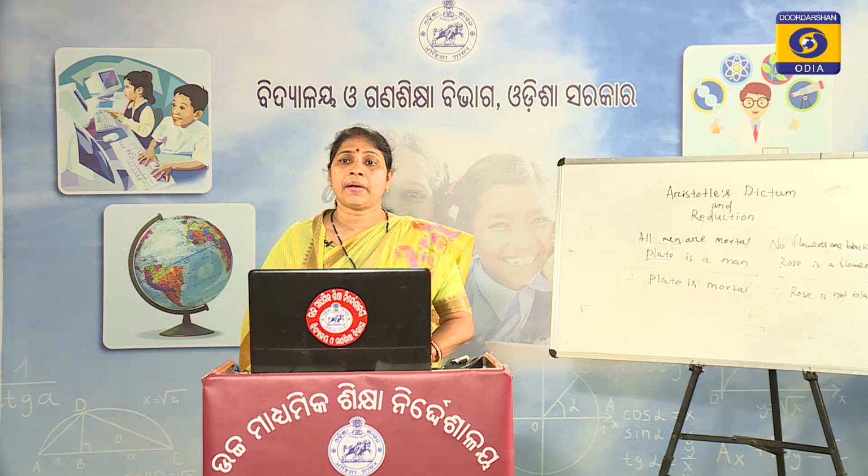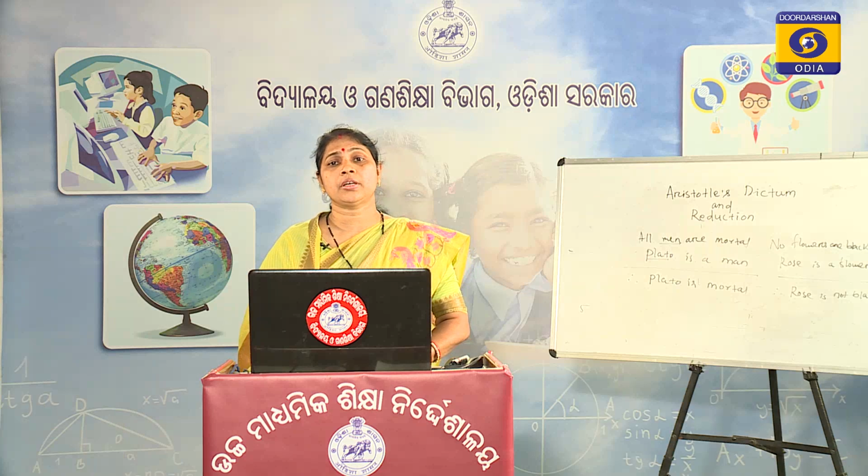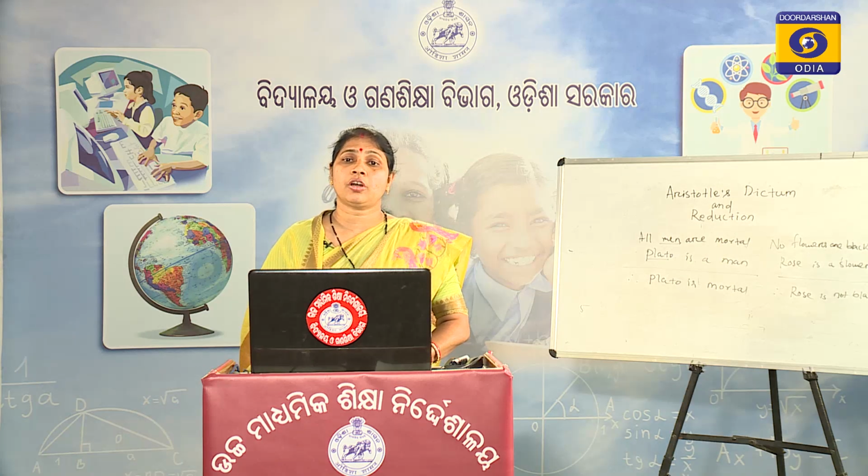So, now, but the question is whether the moods of other three different figures like second, third and fourth figure are valid or invalid, perfect or imperfect. So, here this dictum, Aristotle dictum, is directly applicable to the first figure. So, from this standpoint, first figure is considered as perfect figure and all the moods of first figure are considered as valid moods or perfect moods according to Aristotle dictum.